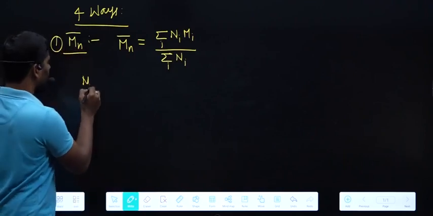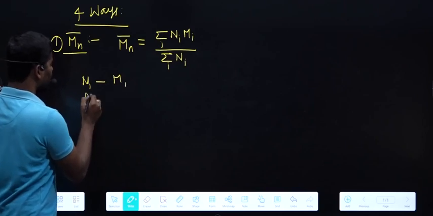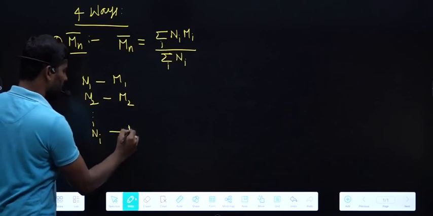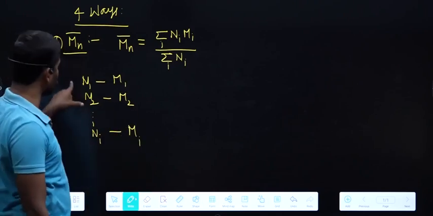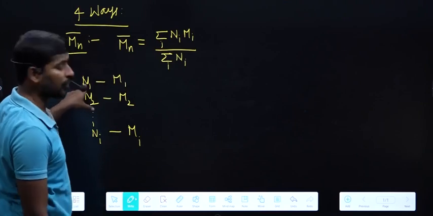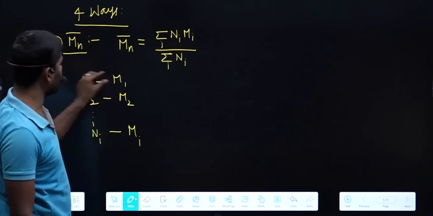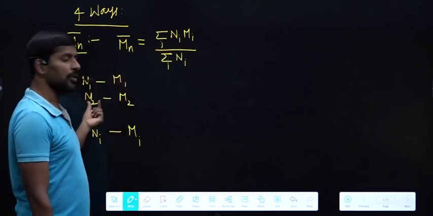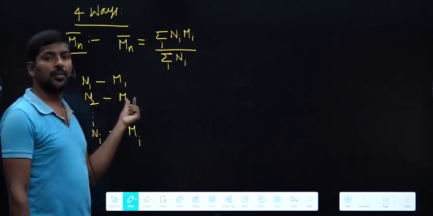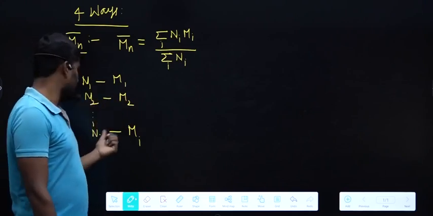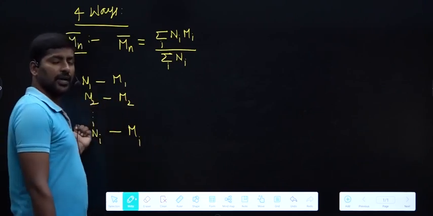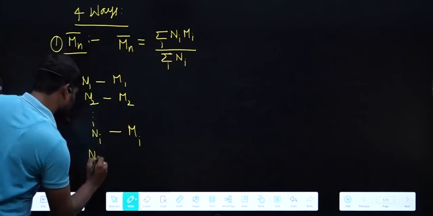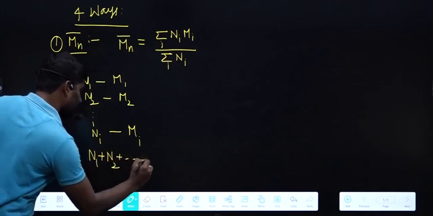N1 polymers have molar mass M1, N2 polymers have molar mass M2, and Ni polymers have molar mass Mi. Then what about the total mass of polymer? N1 into M1 indicates the mass of the first type of polymer molecules. N2 M2 gives the total mass of the second type of polymer molecules. Ni Mi indicates the mass of the ith type of polymer molecules. Now the sum of all these gives what? Total number of polymers only.